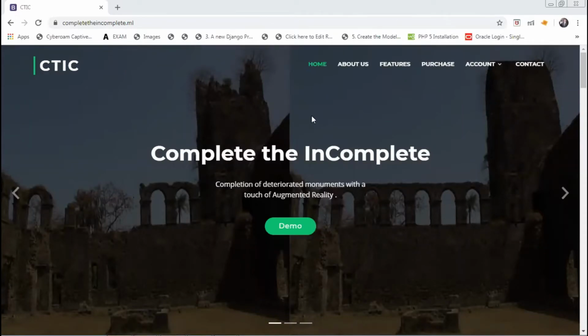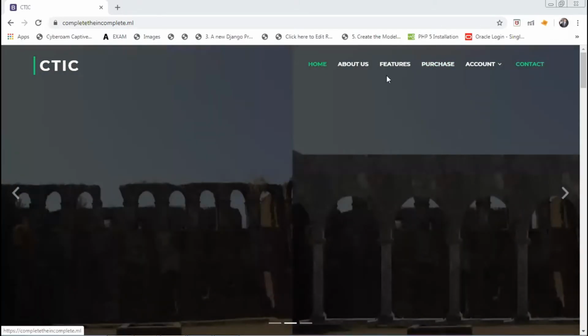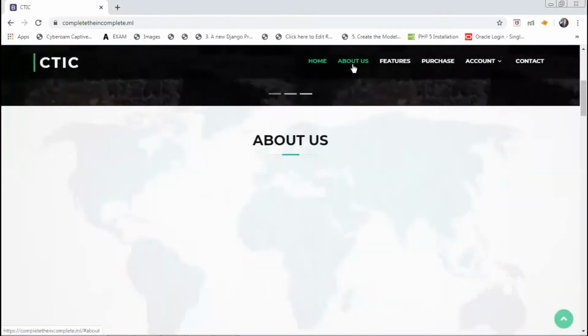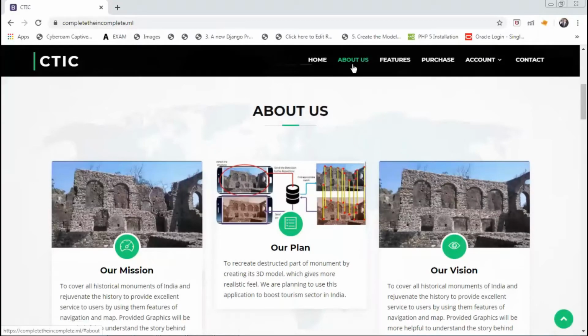Okay, so this is our customer based website. That is, the customer will be redirected to this web application. This is our nav bar in which we have home, about us, features, purchase, account, and contact. This is a single page web application. If you click on about us, you will be redirected on the same page but just downwards. Let's discuss each of them in detail.